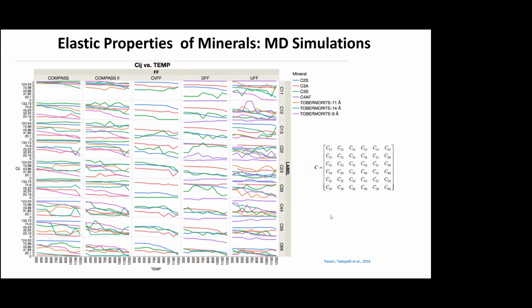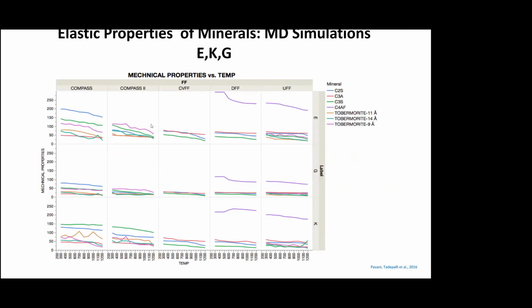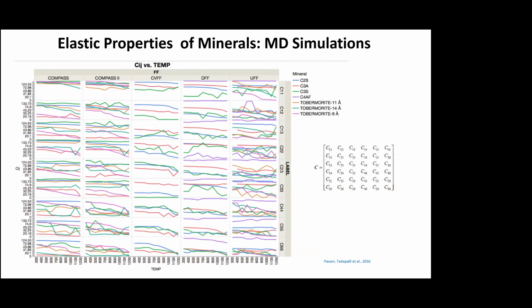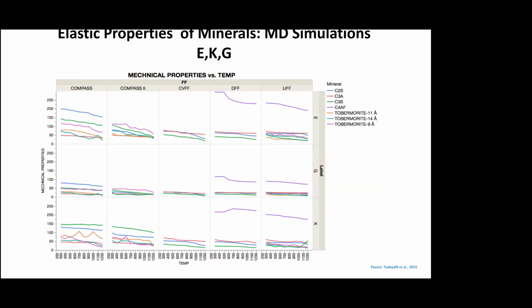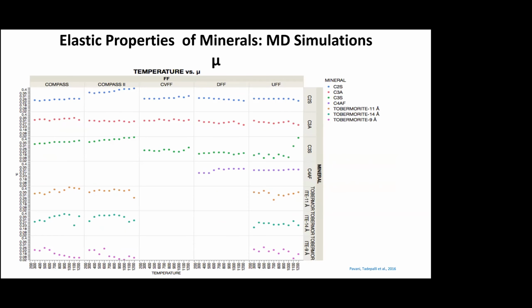So this was work done by my PhD student in 2016. And so then we were able to derive the mechanical properties from the CIJ, the Cauchy stiffness tensor, and calculate the E, K, and G, the Young's modulus, bulk modulus, and the shear modulus, how they change with temperature. So you can see obviously that their properties are reducing with higher temperature, which is as expected. And then how the Poisson ratio also changes.